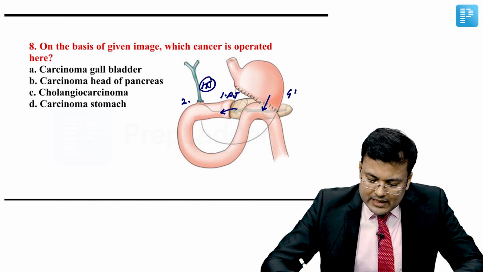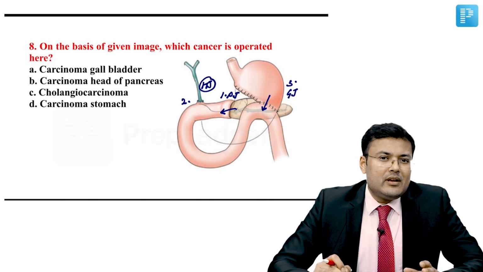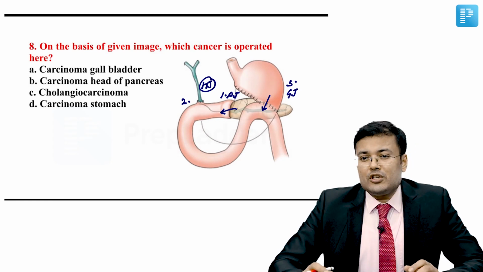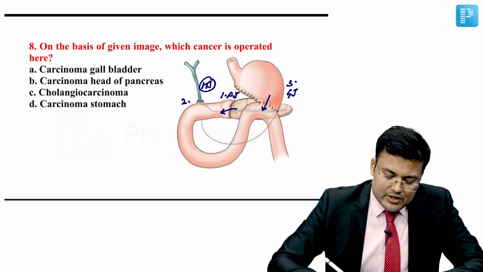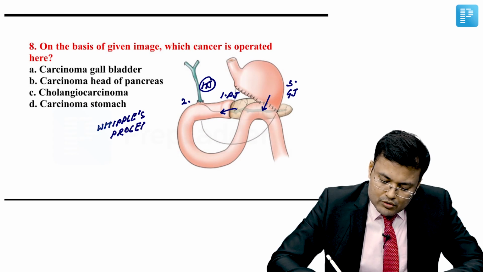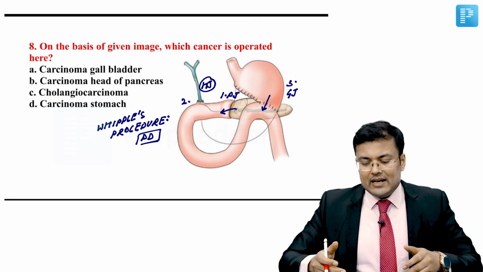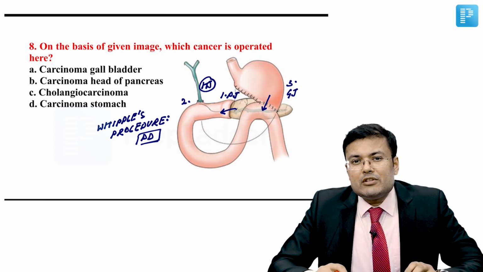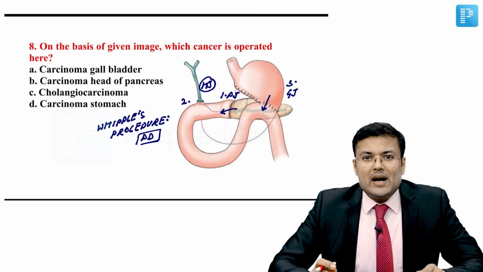So this is gastrojejunostomy. So here, pancreaticojejunostomy, hepatico or choledochojejunostomy, and gastrojejunostomy. So this is Whipple's procedure, which is also known as pancreaticoduodenectomy. So here pancreaticoduodenectomy has been done, and after that this is the sequence of anastomosis, and it is performed for carcinoma head of pancreas.